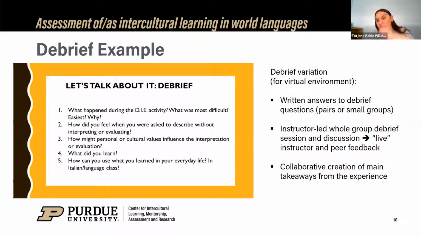And this allows for the discussion, it allows for instructor and peer feedback. And then lastly, we collaboratively create some main takeaways from that experience. This is definitely also assessment as learning. It is formative, happens during the learning process, includes direct instructor and peer feedback, and brainstorming of the ways to improve.